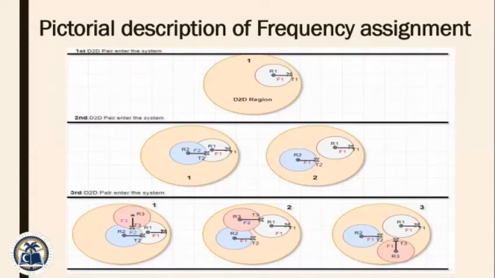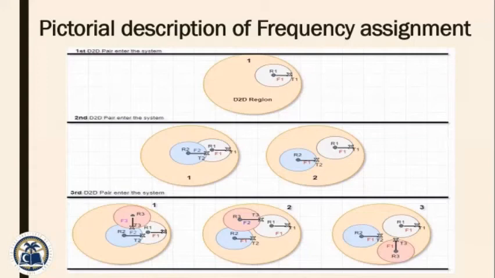In the third section, a third D2D pair enters into the system and thus arise three scenarios. In the first scenario, we check if the incoming pair is in the range of the second and third pair. If yes, then assign every pair a different frequency like F1, F2, F3, as shown in figure 1. In the second scenario, the incoming D2D pair lies in the range of existing node pairs and thus ultimately cannot reuse the frequency of existing pairs. But the second D2D pair is not in the range of the first D2D pair, so it is reusing the frequency of the first D2D pair, as shown in figure 2.